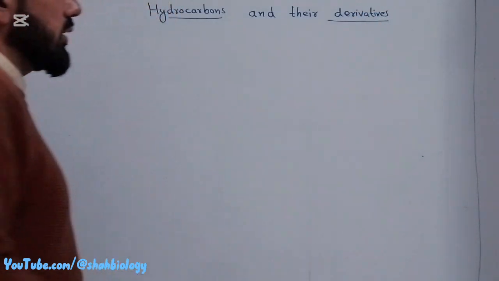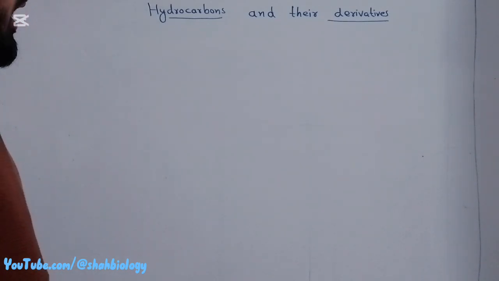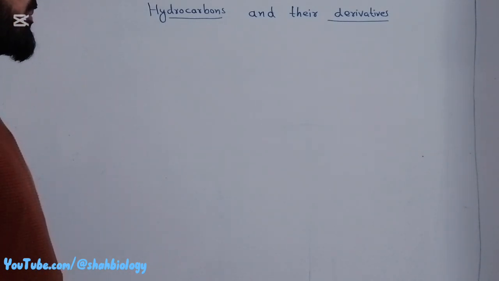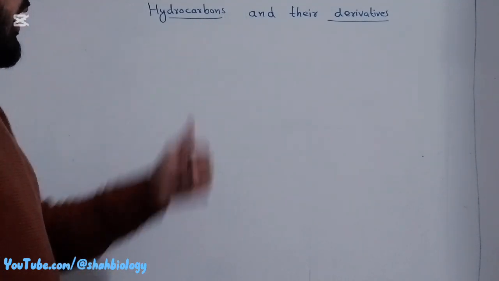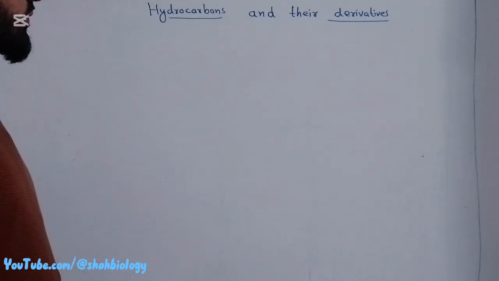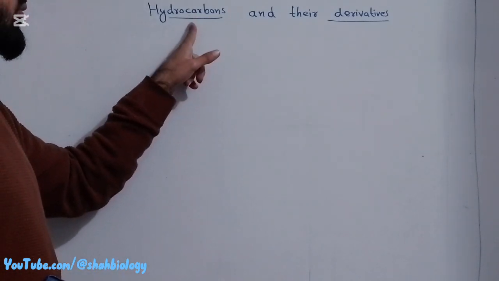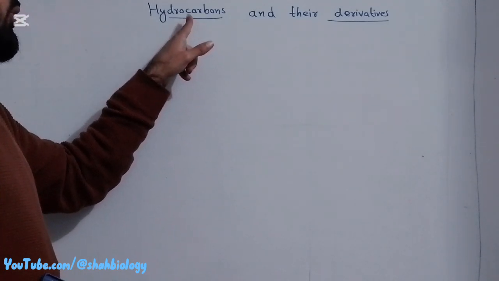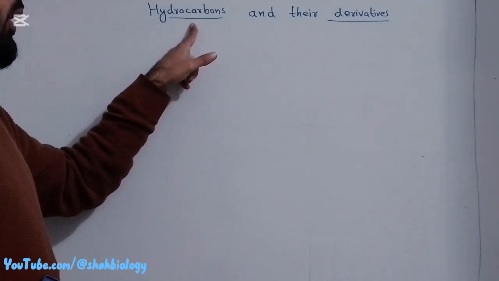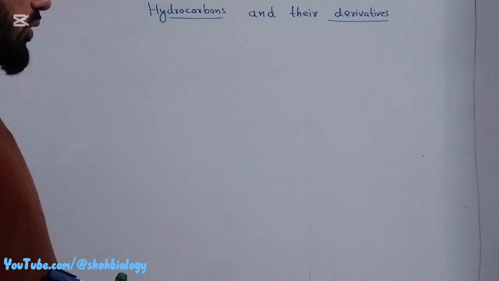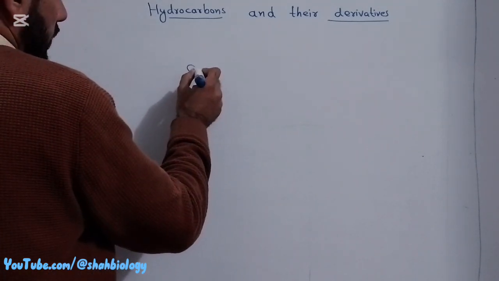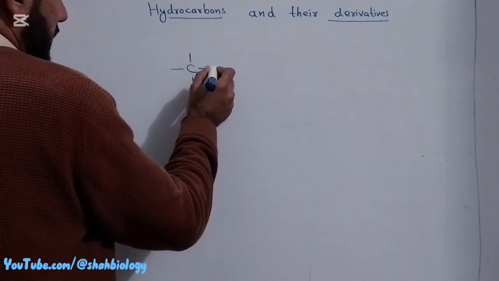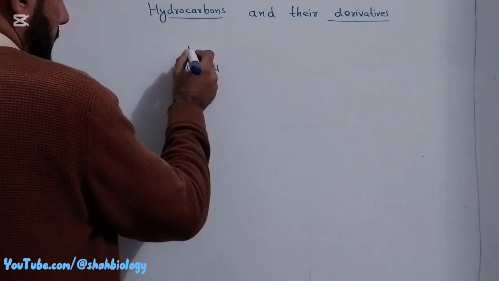Derivatives are a group of organic compounds that derive from these hydrocarbons. Or we can say that when some group of atoms binds to hydrocarbons, their properties change. We know that the formula of methane is CH4.